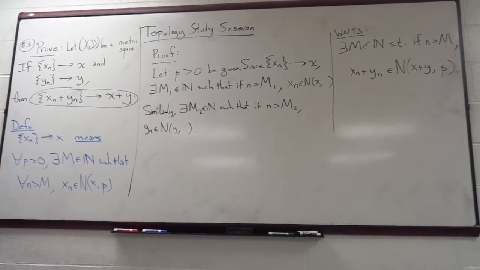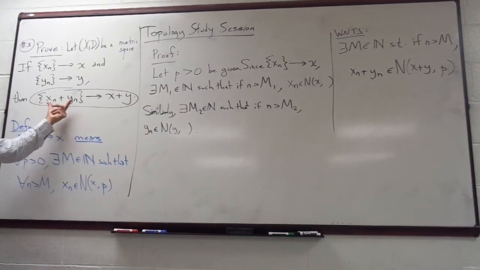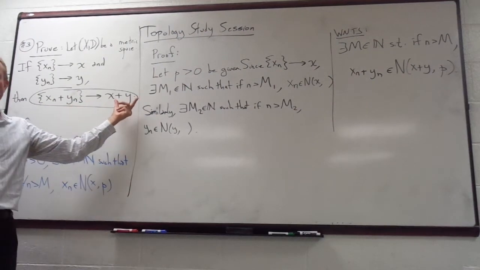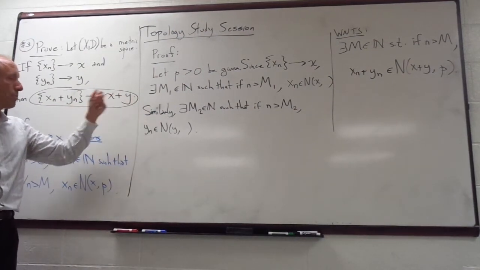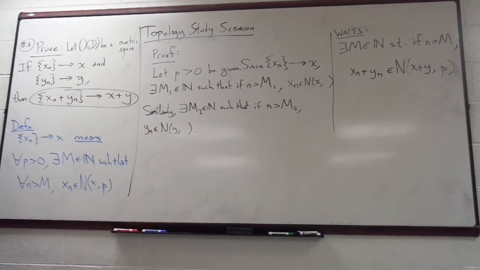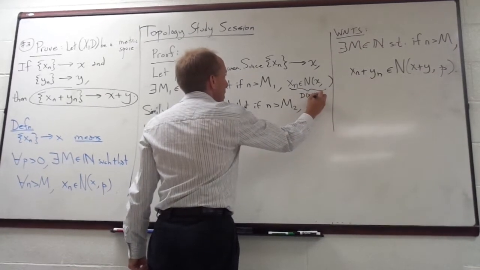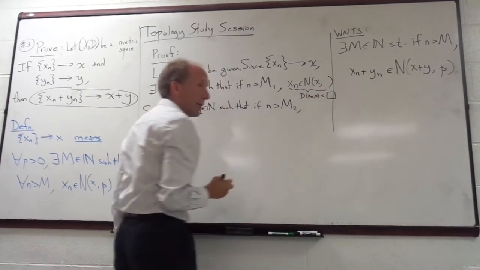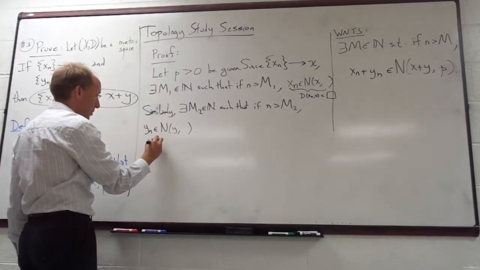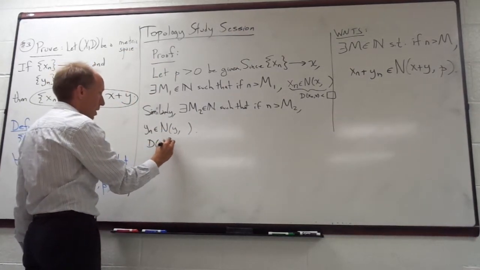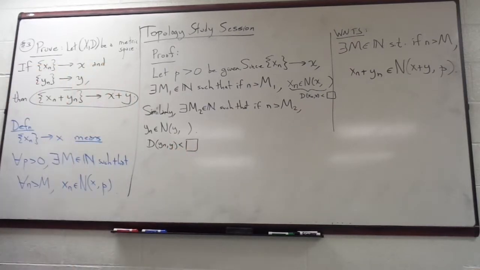All right, so what we're hoping for is to get this point inside of some neighborhood of x plus y of radius p. By the way, this just means that the distance from xn to x is less than whatever we put into that box. And this one just means that the distance between yn and y is less than whatever we put into that box. So just rephrasing it using the metric that we have. Okay, is everybody so far so good?